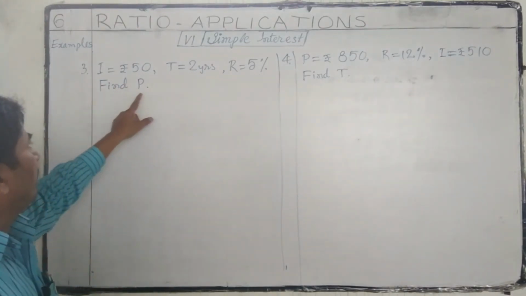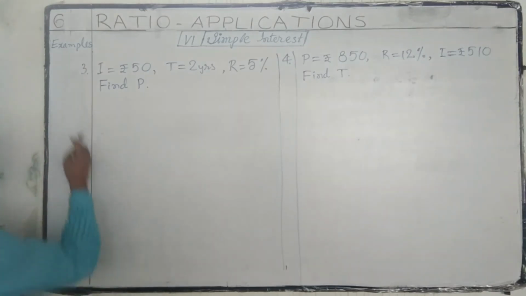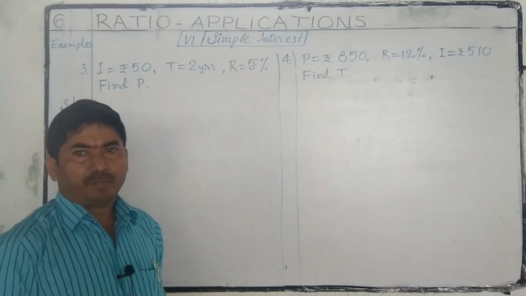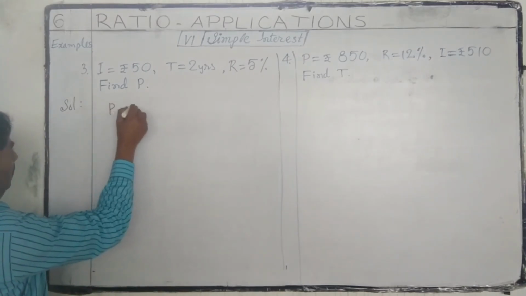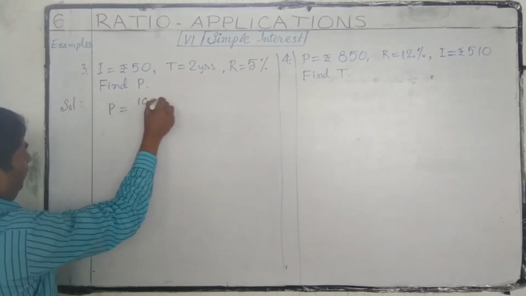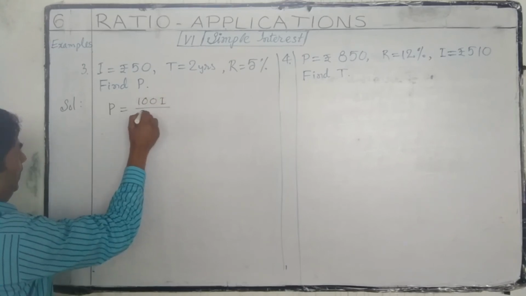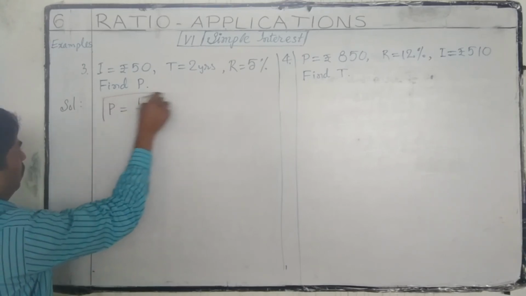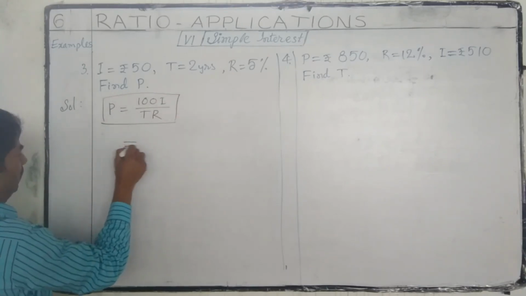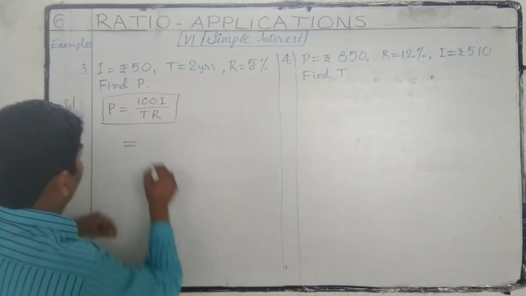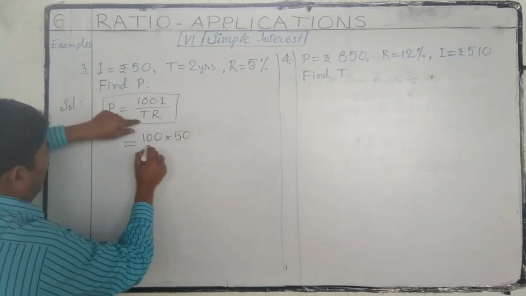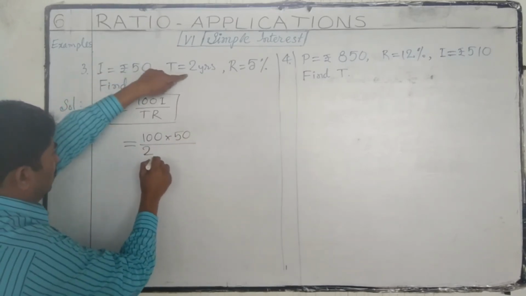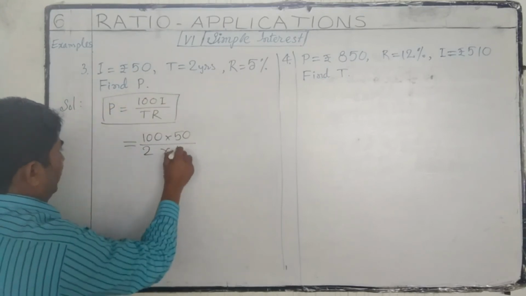Third problem. I is equal to 50 rupees, T is equal to 2 years, R is equal to 5%. Find P. To find P, we have the auxiliary formula P is equal to 100I by TR. In this formula, we have to substitute the values. Interest 50 rupees, time 2 years, and rate of interest 5%.